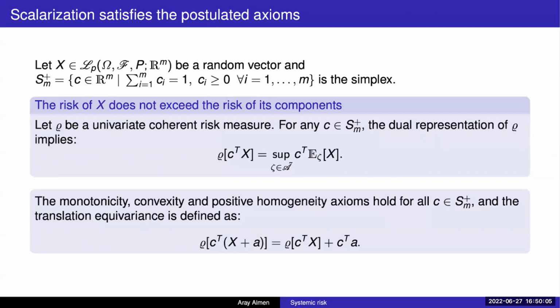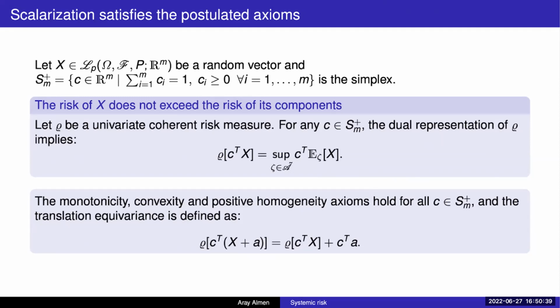So based on that axiomatic approach, we came to this one special case. We can consider linear scalarization methods. Based on the axiomatic approach, we take the scalarization vectors from the simplex. That basically means that all of the components should be positive and should sum up to 1. So if we have this random vector that represents the cost of the system, then we can scalarize it by some kind of scalarization vector C and impose a risk measure on it.